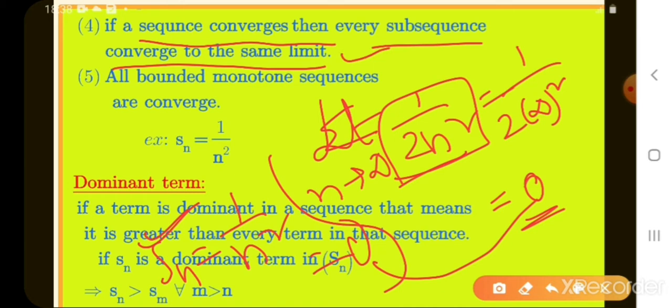Suppose, for example, Sn is a sequence and the limit of the sequence is 3. Then I take one subsequence Snk. What is the limit of that Snk? 3 also. 3 only. Okay.